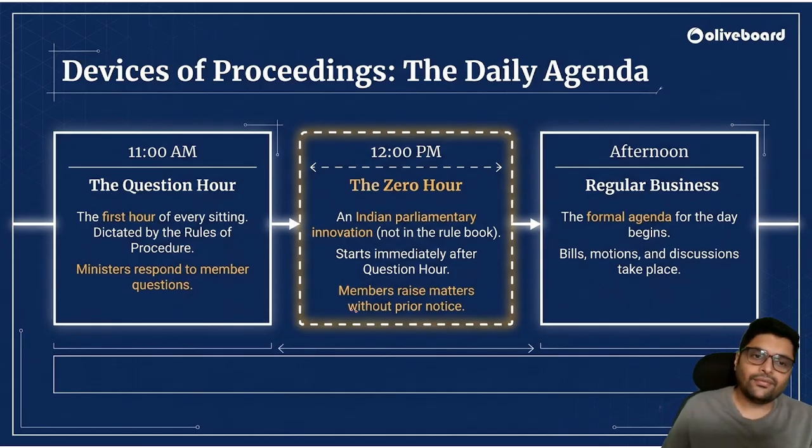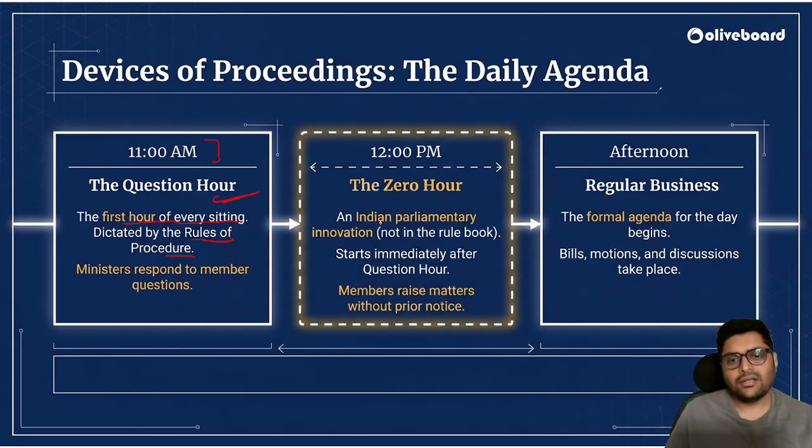Now, what are the devices? First is the question hour. Every day starts at 11 a.m. Question hour will be there. First hour of every sitting is the question hour, dictated by the rules of procedure. Ministers respond to member questions. There will be questions which have been asked to the minister, so they will reply to them.